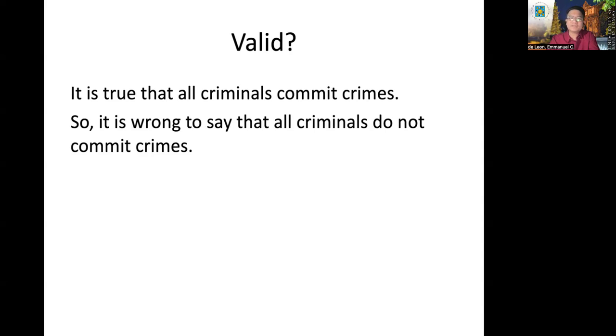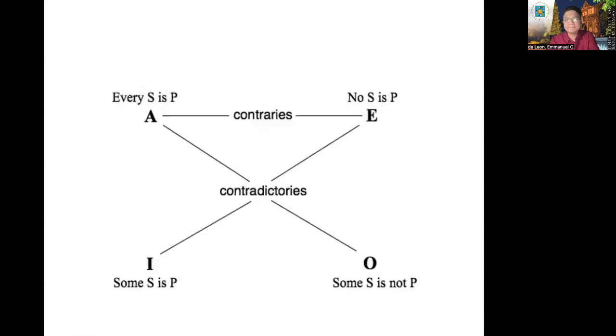Another example, it is true that all criminals commit crimes. So it is wrong to say that all criminals do not commit crimes. Is this valid? Remember the rule. They cannot be both true, but it's possible that they are both false. Nasunod ba yon? The answer is yes. You say in the premise, the A is true, and then in the conclusion, you say necessarily the E proposition is false. Valid ito. Valid. Okay?